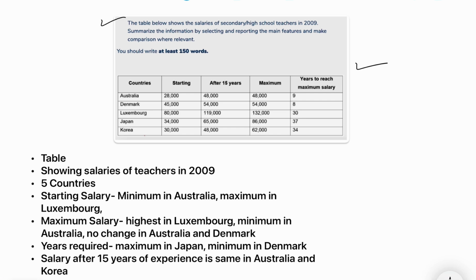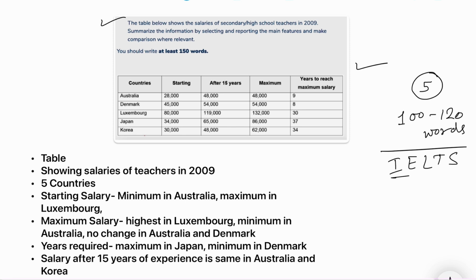So read the question carefully. First of all, this will be of 5 marks, and the word limit is 100 to 120 words. All right, so we are to cover only the important facts that have been highlighted in this table. If you are preparing for the IELTS exam, then you also have to write in the same way, but your word limit may be 150 to 180. In this case you can elaborate more, right? You can write in detail the same facts and the same details.